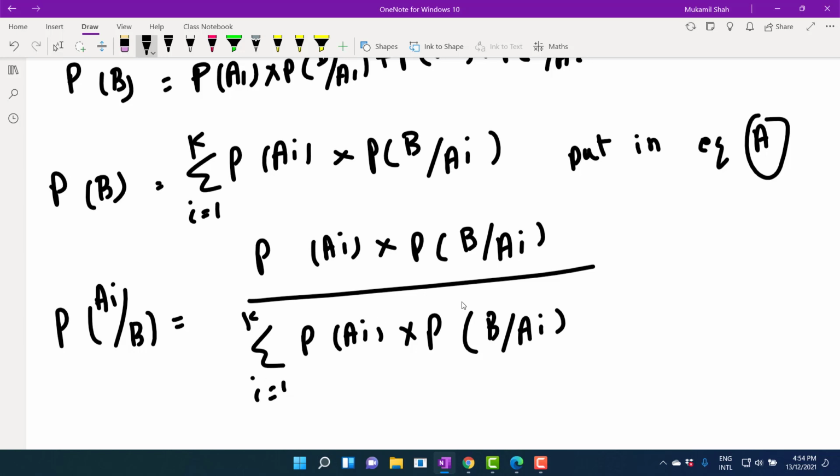So this is the proof of the Bayes theorem.